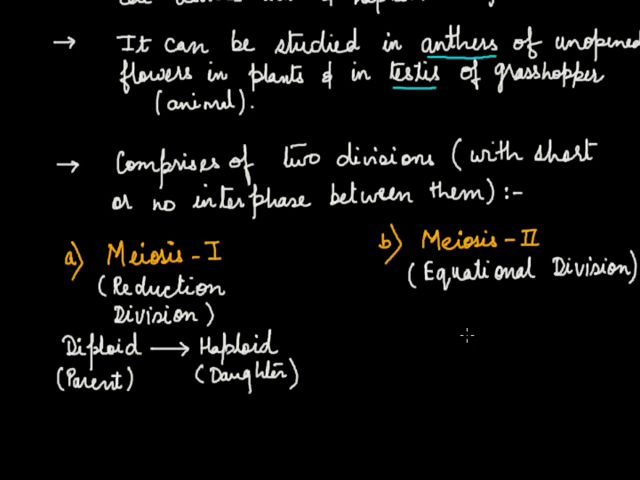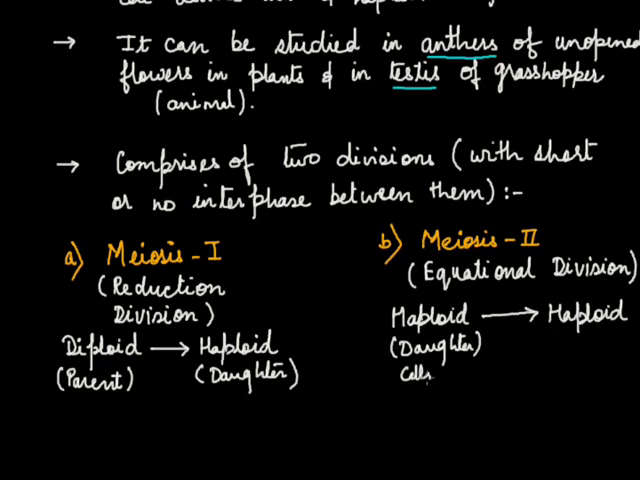Because in meiosis 2, the daughter cells which are formed during meiosis 1 again divide. So the haploid state is maintained. The haploid daughter cells further divide by meiosis 2 and form haploid daughter cells.